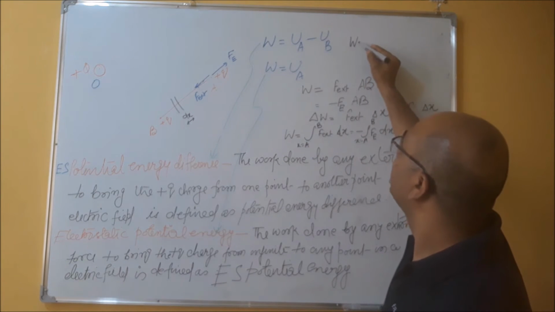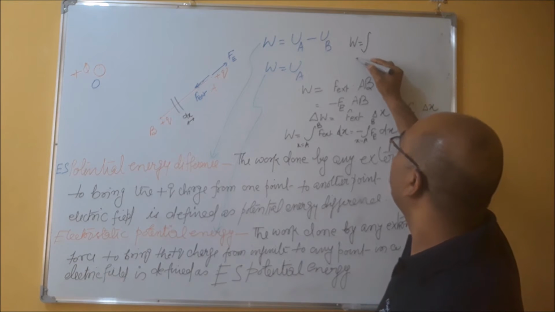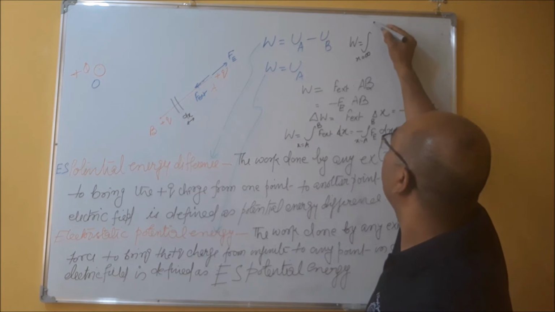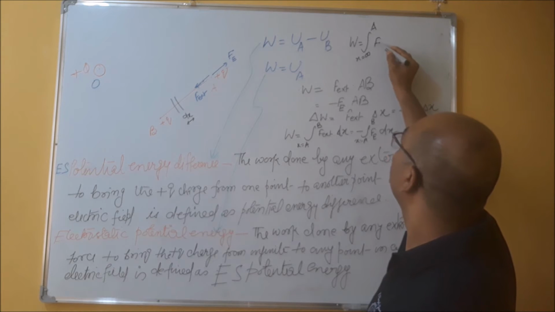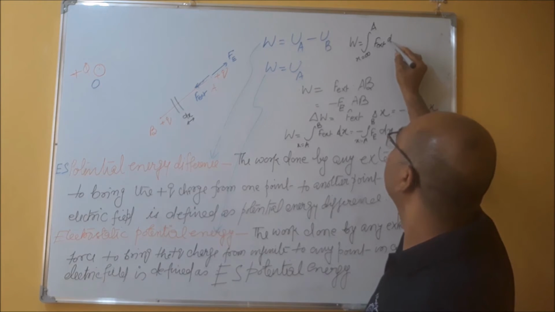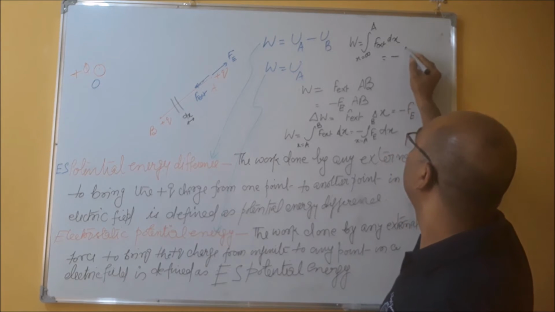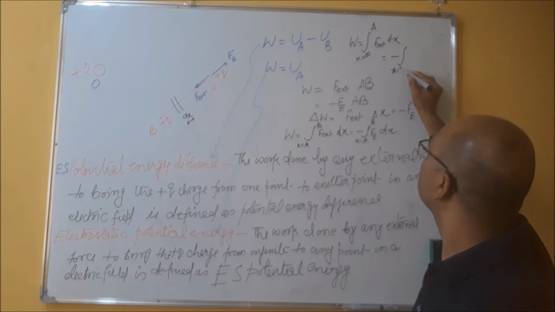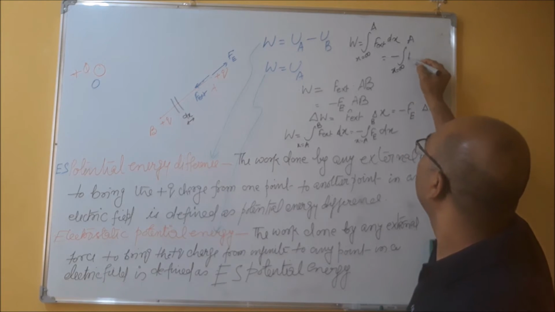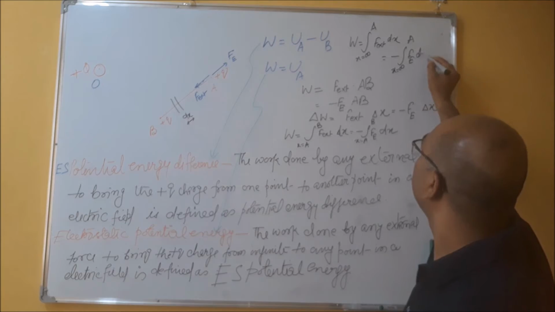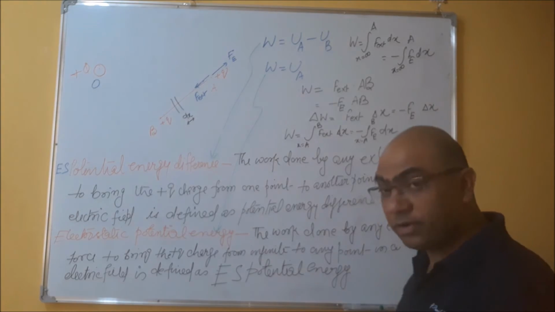The change will be like this: x equals infinity to point A, F external dx, or from x equals infinity to A, F E dx, right?